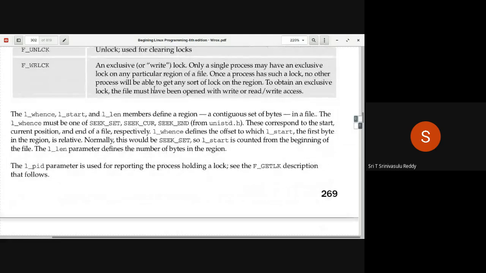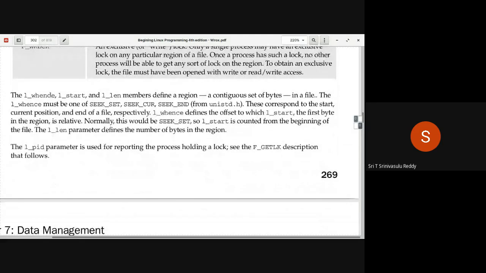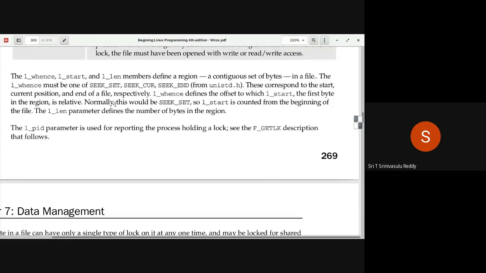Either way is fine. And l_whence can be initialized with one of three values: from the beginning, from the current position, or from the end of the file. If it is from the beginning, you have to initialize l_whence with SEEK_SET. SEEK_SET means from the beginning of the file. SEEK_CUR means from the current position of the file. SEEK_END means from the end of the file. That is how the start is interpreted. Right? So the other parameters you already understood.